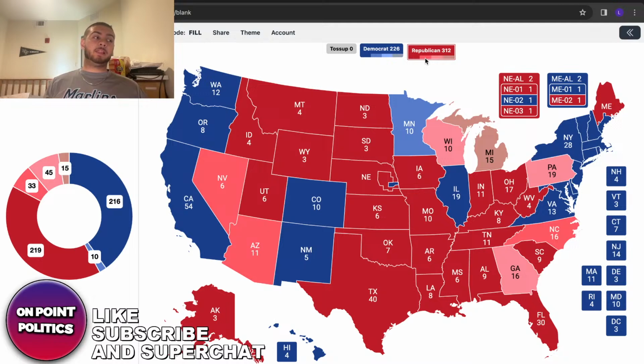I don't think it flips, but I definitely think it could be a sleeper. I think it could be a lot closer than people are thinking. I currently have it as a lean state when I characterize it, but that's just my personal opinion. Again, a 13-point win in Arizona, that's not going to happen.